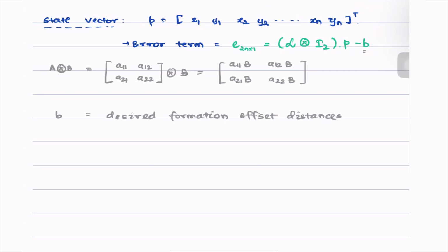So how would we define the Lyapunov function? For that, we'll change these errors very slightly and express them along the body frame of each agent. So let's write the local body frame errors for robot i.